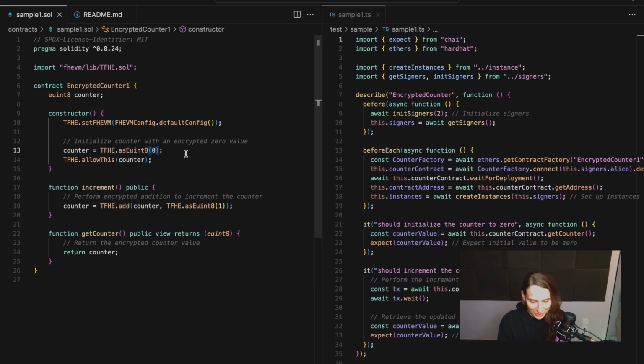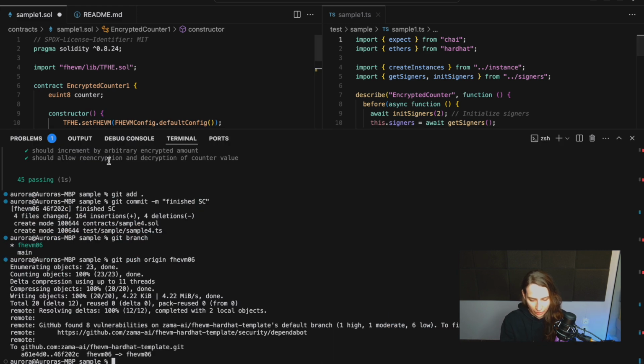This is not very secure, of course. Currently, we all know how it is initialized. And this one is a bit interesting: TFHE.allow this counter. So here, basically, we are allowing our contract to access this counter value. Otherwise, this computation wouldn't work. So if we wouldn't have this, our computation